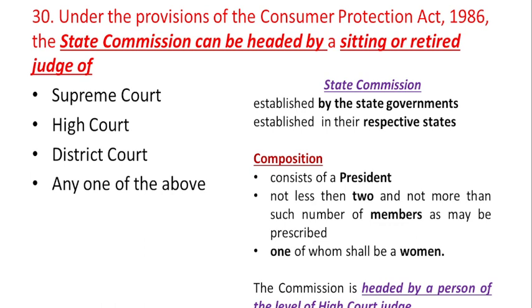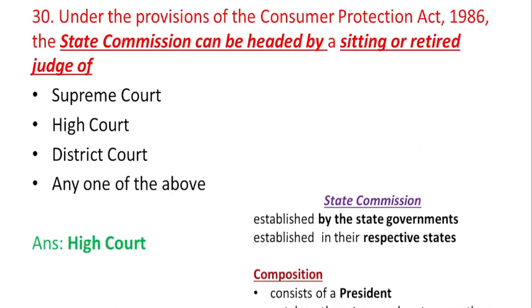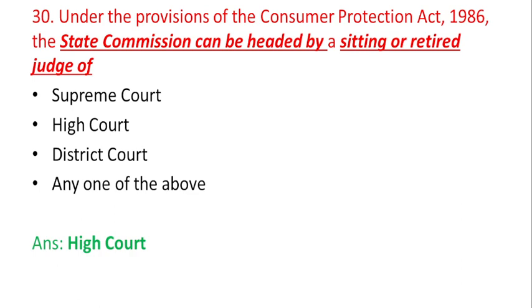As far as the State Commission is concerned, it is established by the state governments in their respective states. As far as the composition is concerned, it consists of a president and 2 members, in which one of the members should be a woman. The commission is headed by a person of the level of High Court judge. So the right answer for this question is High Court judge.